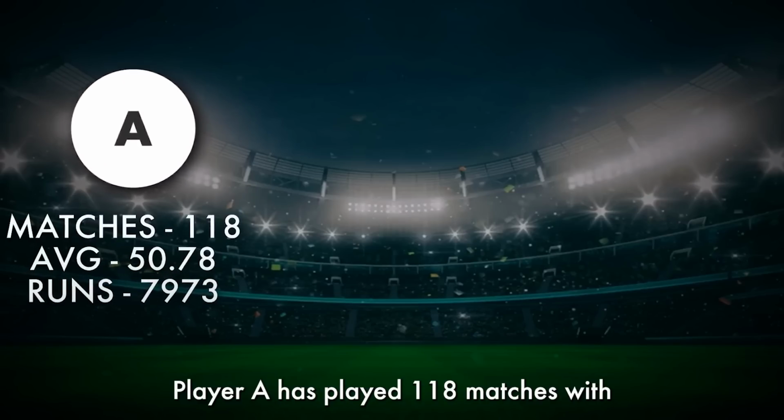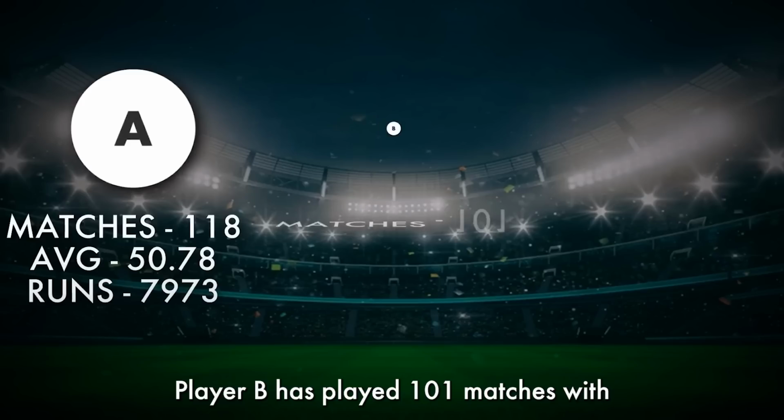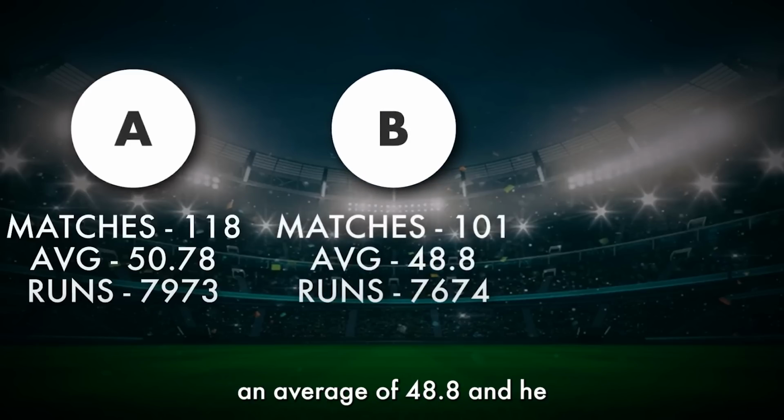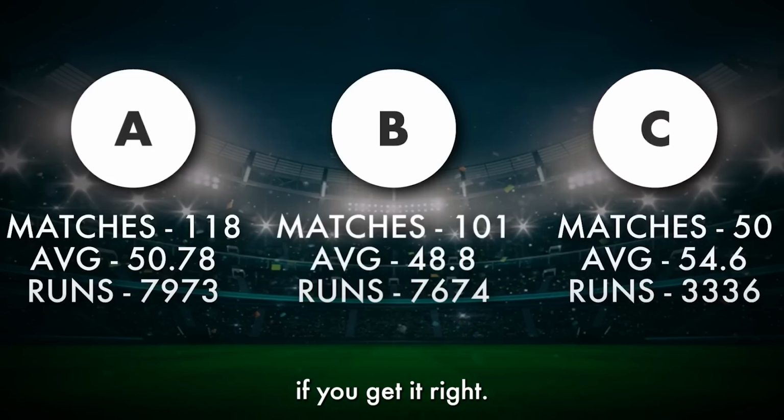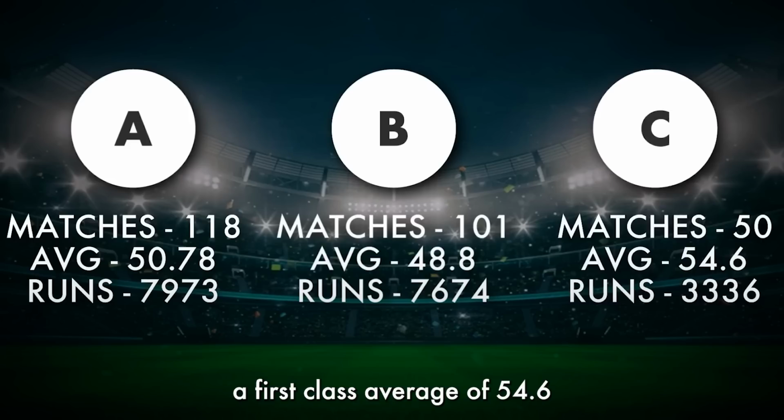Player A has played 118 matches with an average of 50.7 and has close to 8,000 first class runs. Player B has played 101 matches with an average of 48.8 and he too is closing in on 8,000 first class runs. Now this will be a good guess if you get it right. He's played 50 first class matches, has a first class average of 54.6 and has 3,000 first class runs.